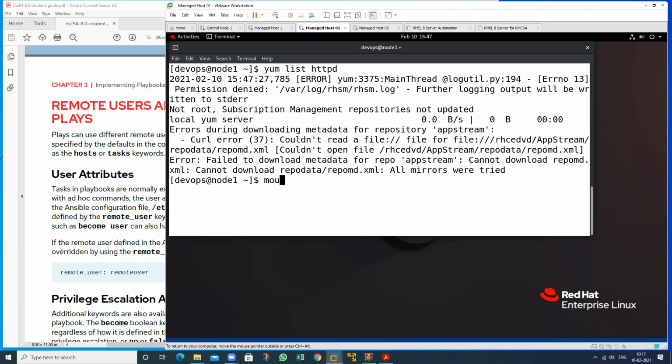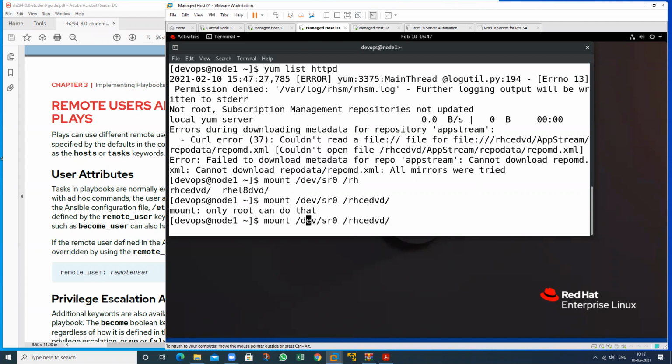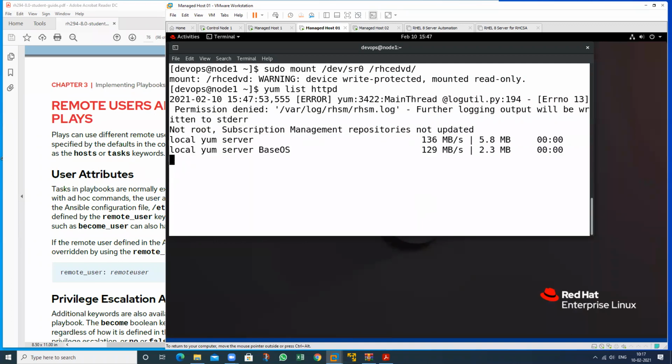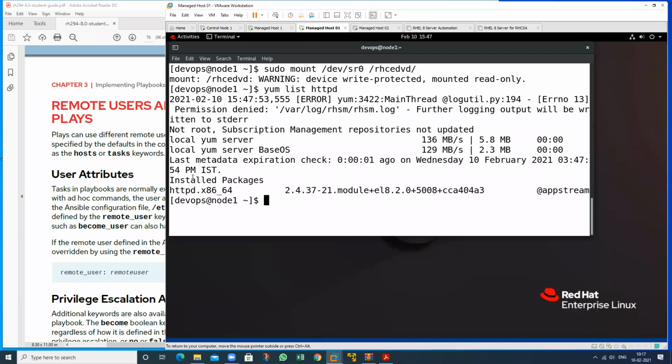Okay, mount /dev/sr0 on /rhce. Okay, just type sudo here and check again. Now this package is installed on my machine, so I will remove this first. Remove.